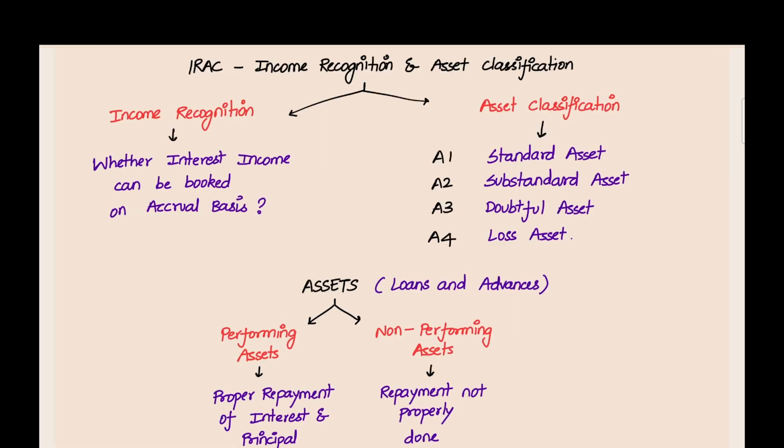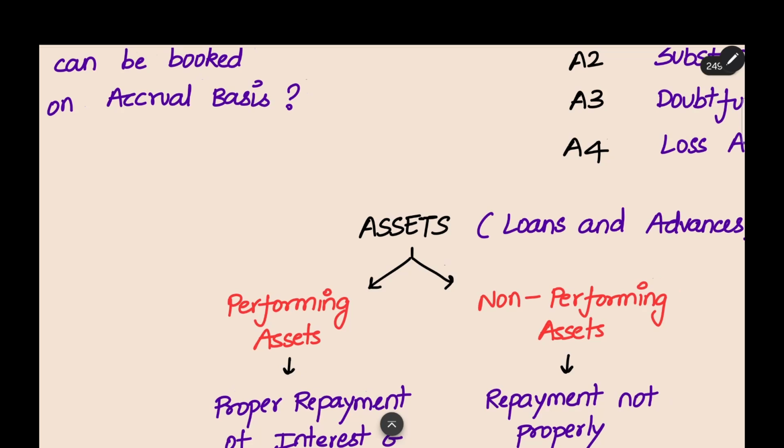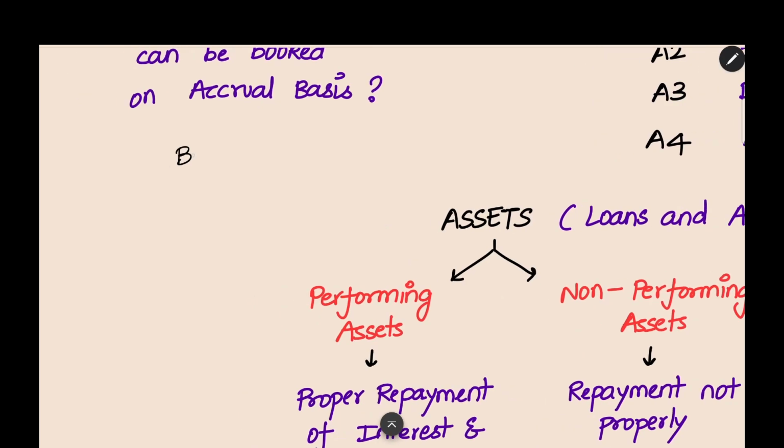Now we are going to see income recognition and asset classification norms. So here there are two elements. First thing is income recognition, second one is asset classification. For income recognition, the question is whether the interest income can be booked on accrual basis. Now one thing we need to understand is banks can be banking companies.